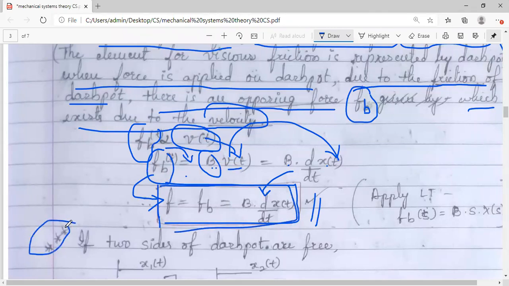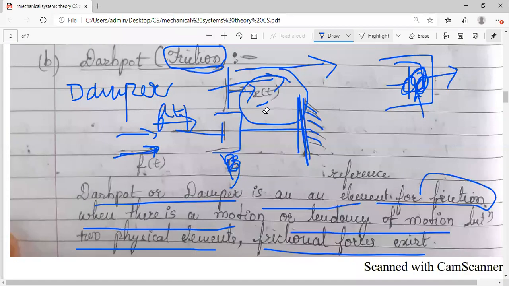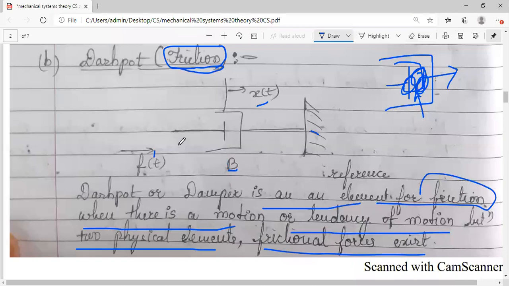Now, as a note, let me show you this structure which we used to get the equation for force for the dashpot. Suppose this reference is not there, and consider a system wherein the piston of the dashpot is not supported by anything. The end is not fixed; both ends are free to move.